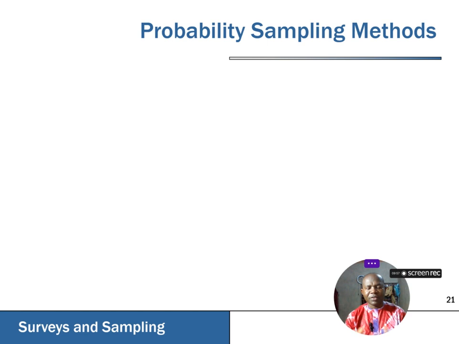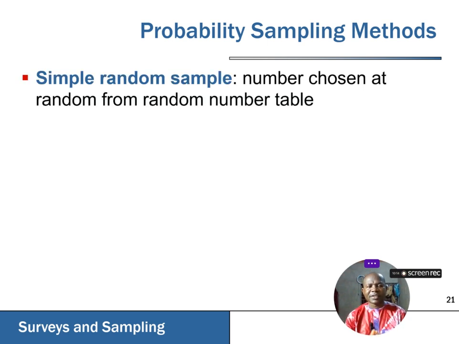Probability sampling methods are of different types. Basically, we have 5 types of probability sampling method, and we're going to try to touch just a few of them at this moment. In a subsequent class, we're going to cover the rest of them. So the first one is the simple random sampling. This is the basic sampling technique through which we can obtain a sample from a population, and it involves choosing numbers at random from our population.